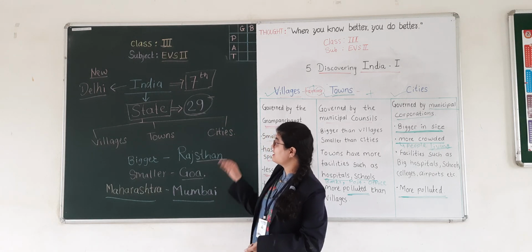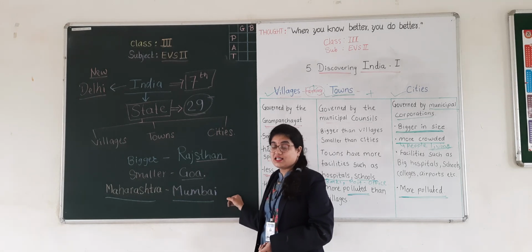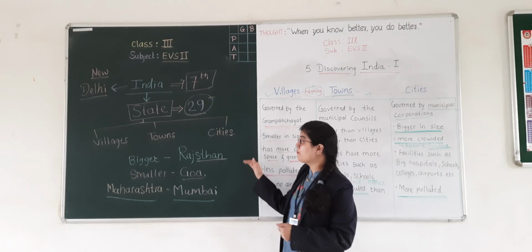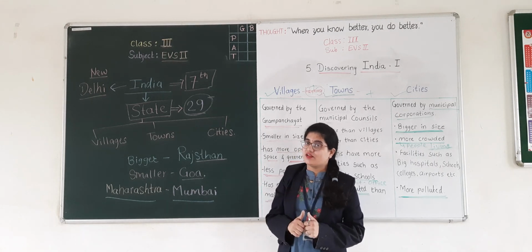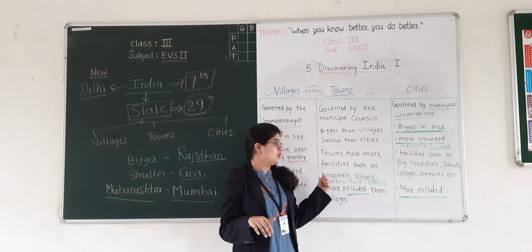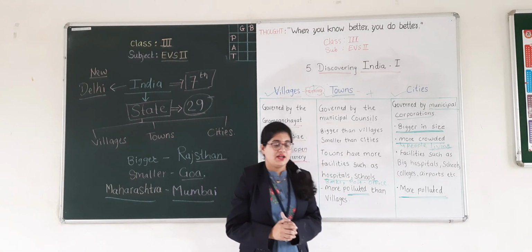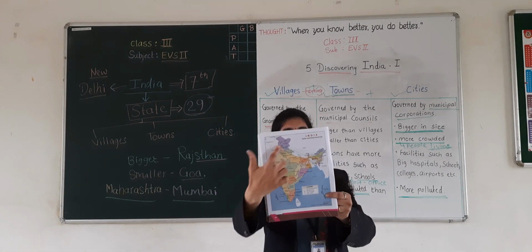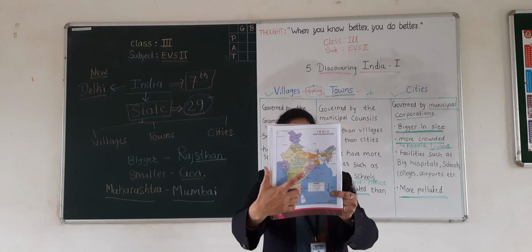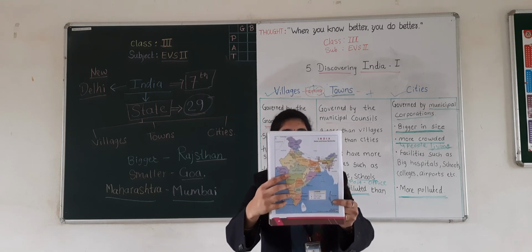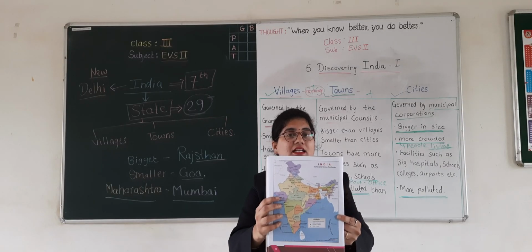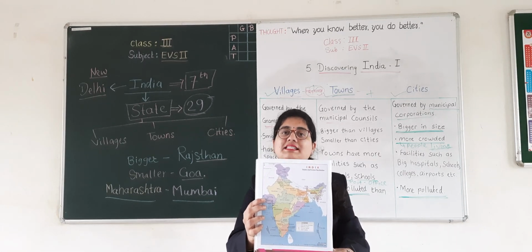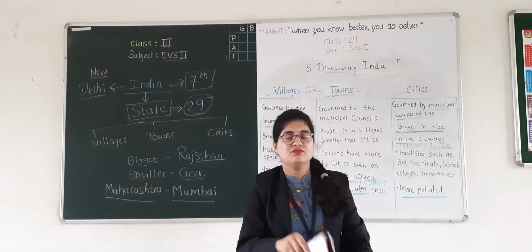Okay? Good. So in this lesson, you have to learn all these things which we have learned today. Okay? Don't forget these important things. Okay students? Very good. And you have to write it down in your EVS notebook. And what assignment have I given you? Yes, you have to look at the map of India, the states and union territories, and you have to write the names of union territories and states, and also their capitals in your EVS notebook.